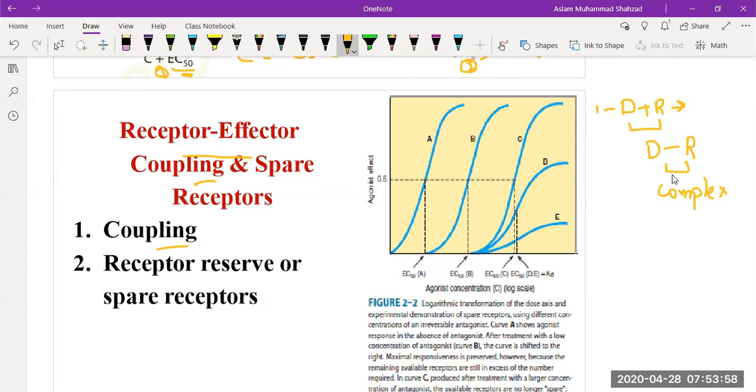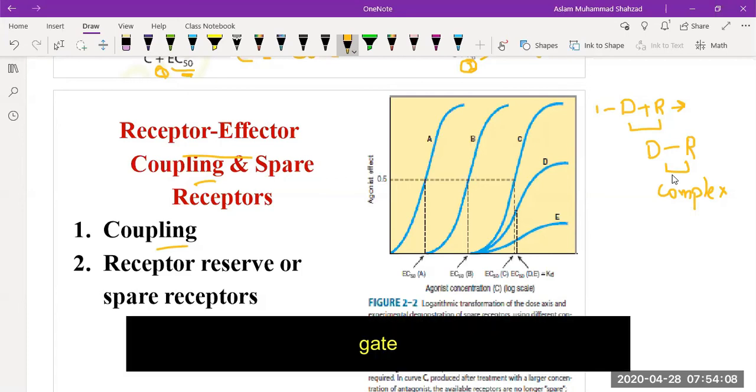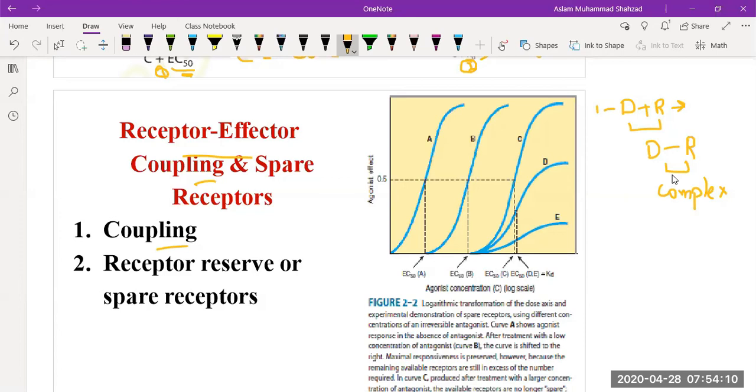It is not possible that you ask a drug to go inside the cell and then the drug goes inside and produces an effect. No, the receptor is like a gate. It's just like an example: somebody knocks at your house, you will not allow them in unless you see that you know the person, and you identify or recognize that this is your family member, and then you push the button and the person comes inside your home.